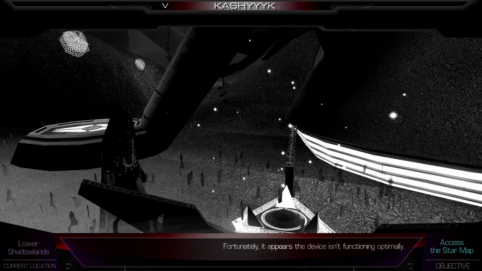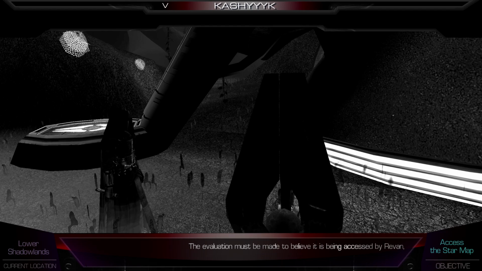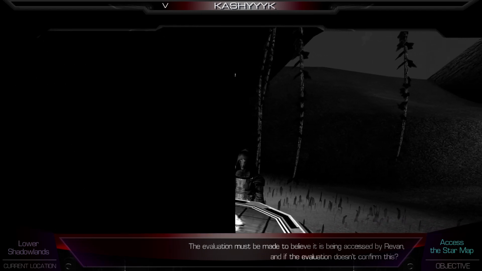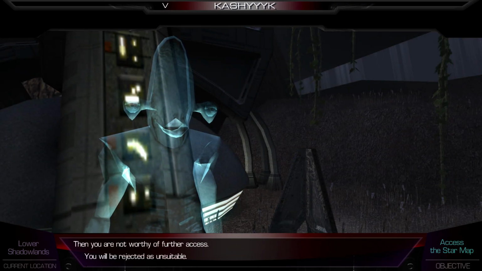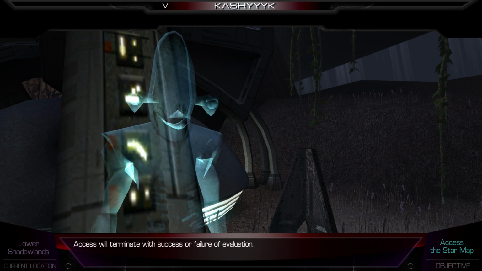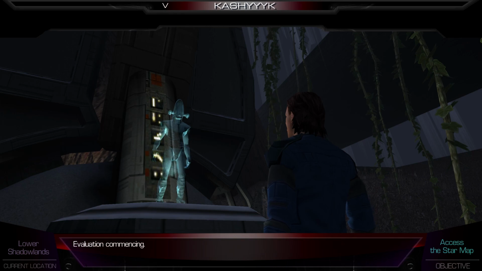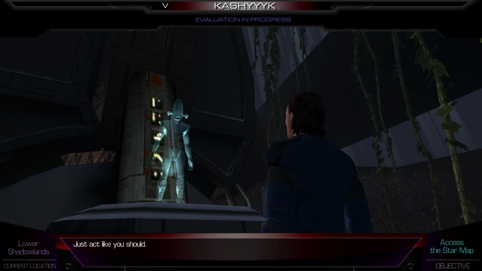Fortunately, it appears the device isn't functioning optimally. The evaluation must be made to believe it is being accessed by Revan. And if the evaluation doesn't confirm this, then you are not worthy of further access. You will be rejected as unsuitable. Access will terminate with success or failure of evaluation. Evaluation commencing. Result will be compared against the pattern in memory. Just act like you should.